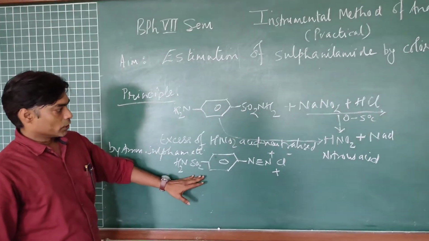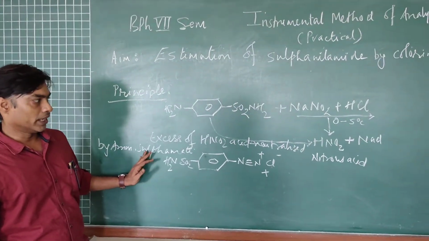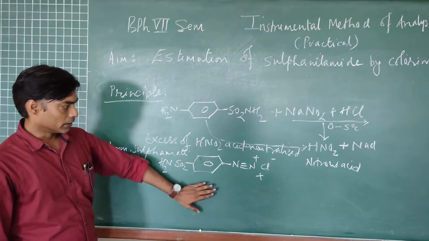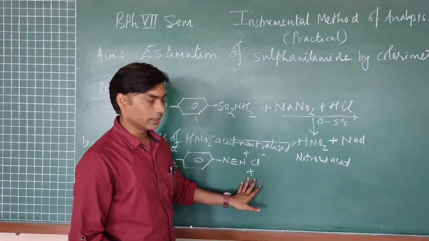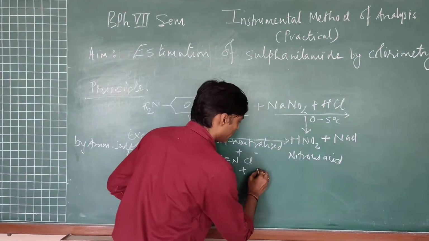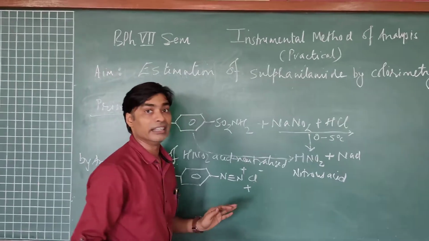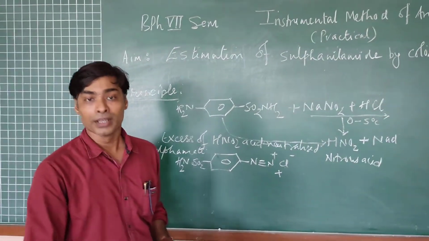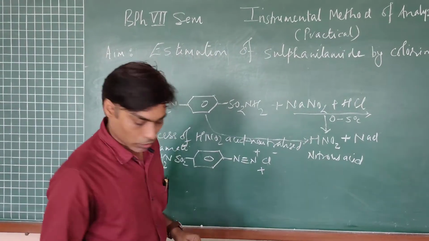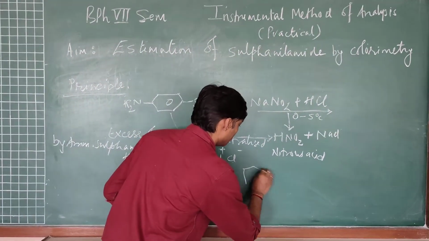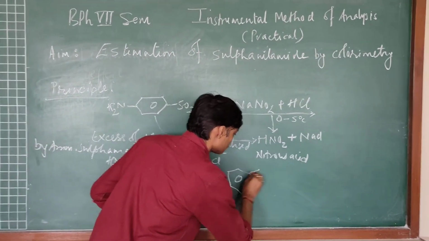Now once excess nitrous acid has been neutralized, the diazonium salt will react with 1-naphthyl ethylene diamine dihydrochloride, which we are using as a coupling reagent.